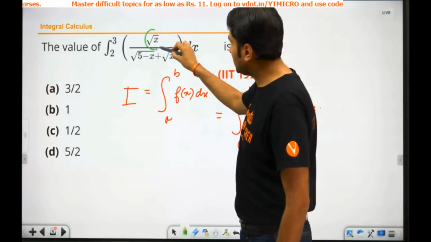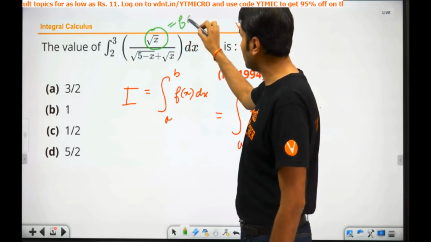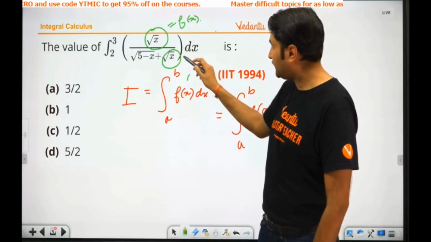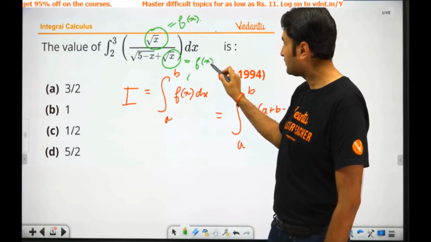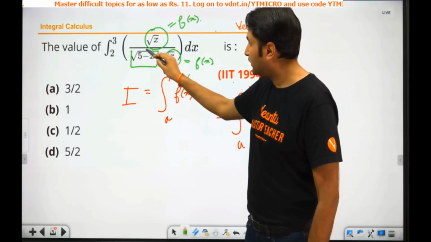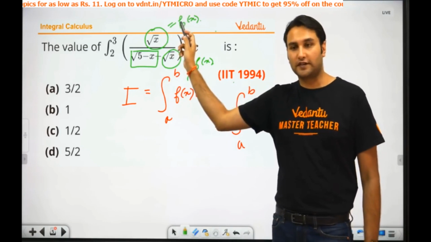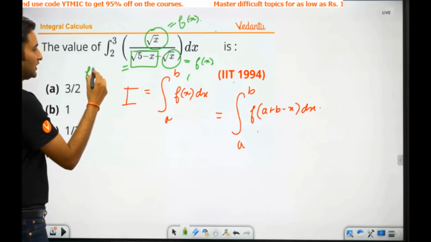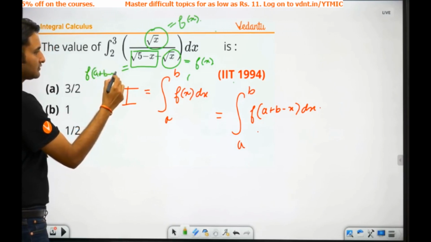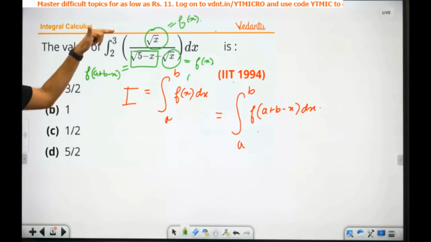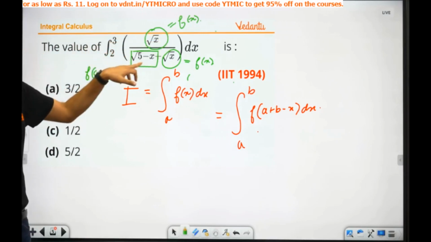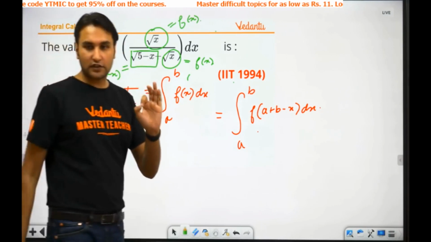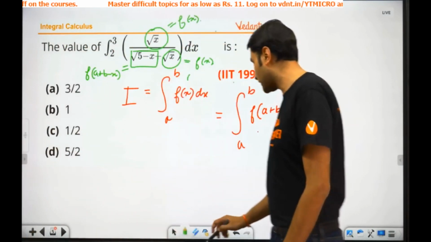What if I call this portion of the function as a function of x, f of x? Listen to me very carefully. If this is f(x), then this is also f(x). Read this very carefully: under root of 5 minus x. If this is f of x, then can I write this as f of (a plus b minus x)? Why? Because what is a plus b? 3 plus 2, 5. So if this is f of x, then this is a plus b, that is 5, minus x. If this is the format, guys, then remember, do not do the calculation.